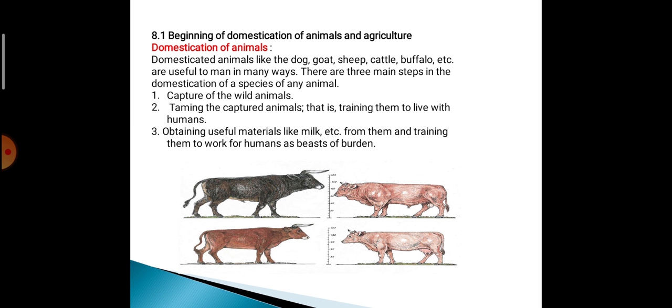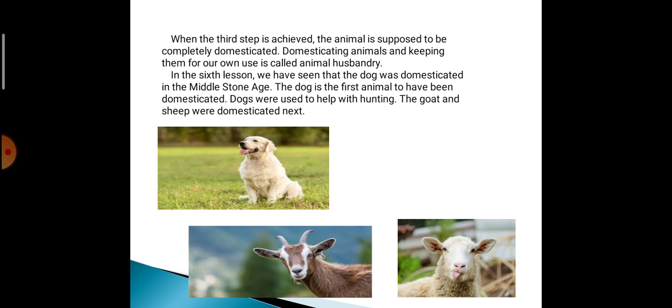Third, obtaining useful materials like milk etc. from them and training them to work for humans as beasts of burden, the ones who carry the burden of man. So basically these were the 3 steps that were followed to keep any animal as a pet.